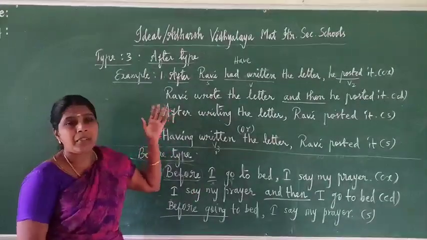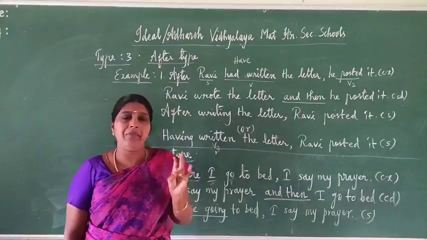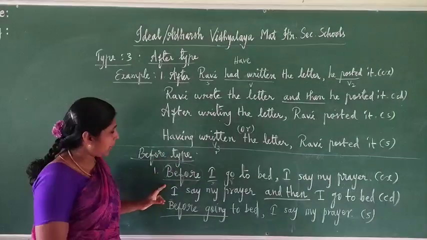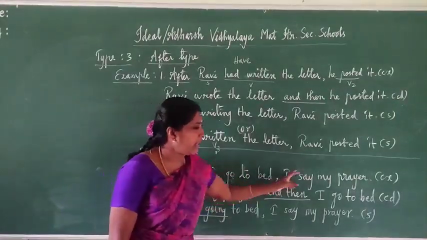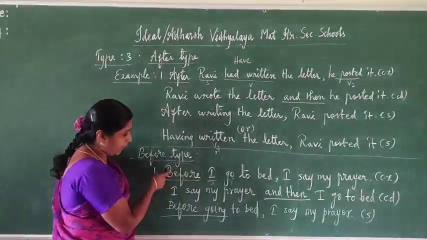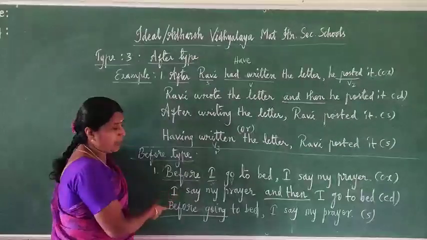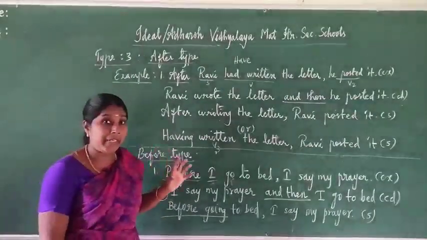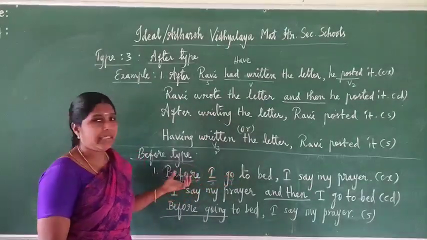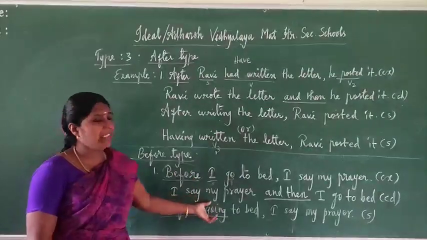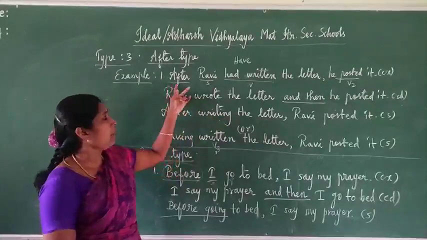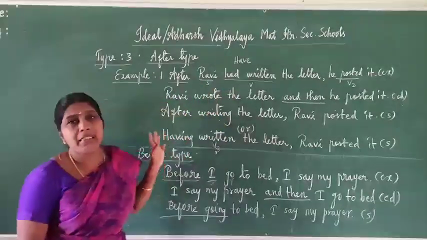They are referring to time, three types: as soon as or when, first one. Second, after type. Third one, before type. Once again I repeat: Before I go to bed, I say my prayer. This one is complex. Here you should note down that before comes in both complex and simple, but we have to identify what comes after before. If subject and verb come, that is complex form. Before plus ing means simple sentence. Here also after plus ing means simple. After plus subject and verb means complex form.